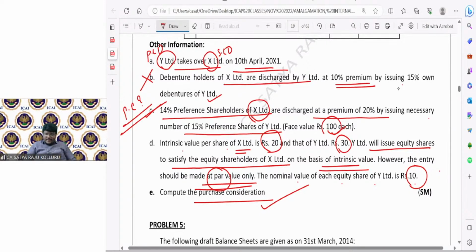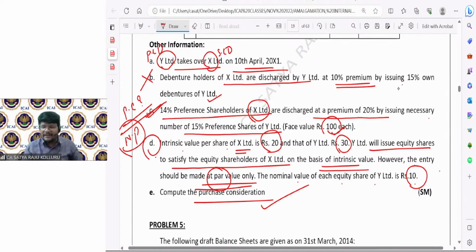Intrinsic value method, sir. Sunil Kumar only told net payments method. Yes, this problem's method of PC is the net payments method. I need to check only one thing. Sir, from the given information, can you ascertain the amount payable to preference shareholders? Yes, just now ascertained. From point number D, how much amount should I pay to equity shareholders?